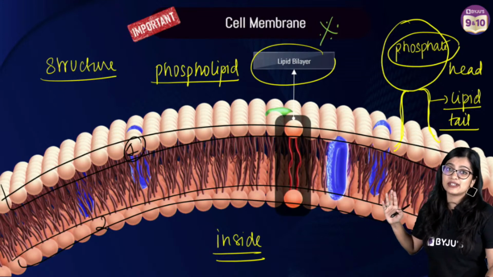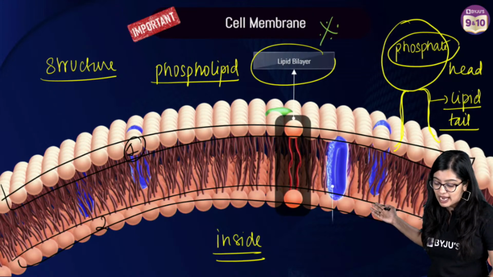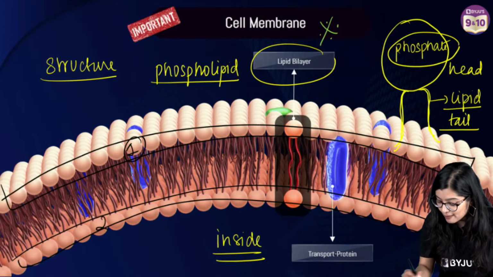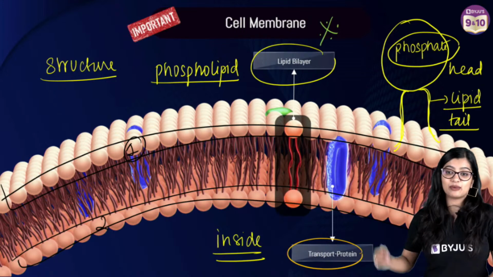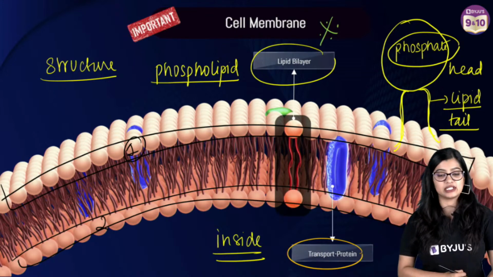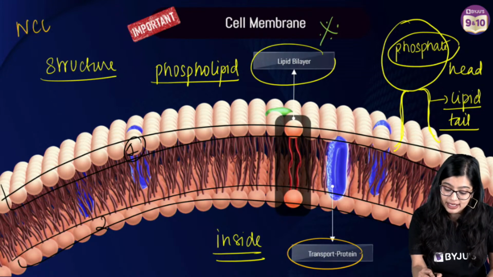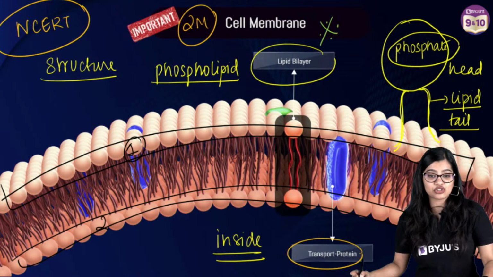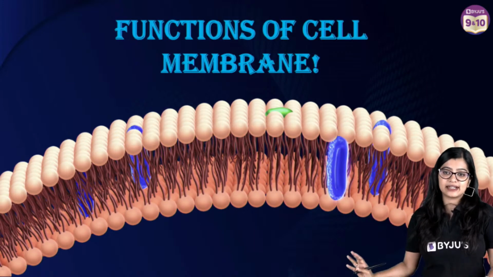Now, along with this, the plasma membrane is not just made up of a phospholipid bilayer, but there are various proteins also present, which help in the transport of substances, yes? So, this is the basic structure as per NCERT that you need to remember. This can come for 2 marks. Describe the structure, right? So, this is all you need to know. It's as simple as that.